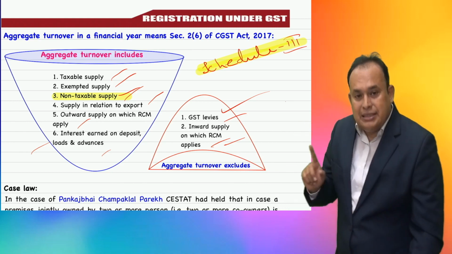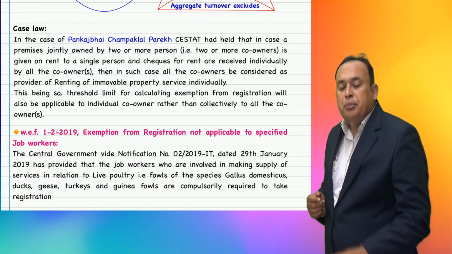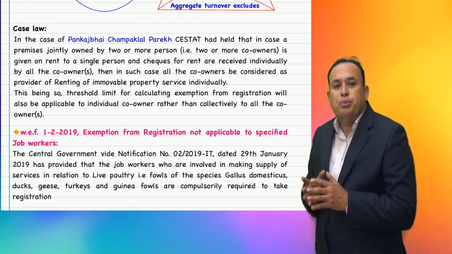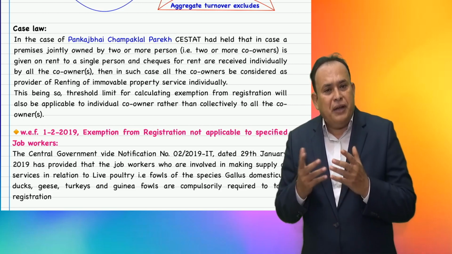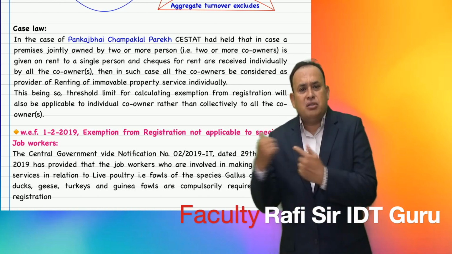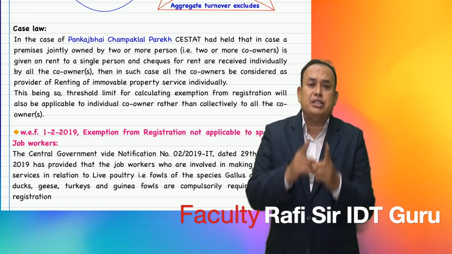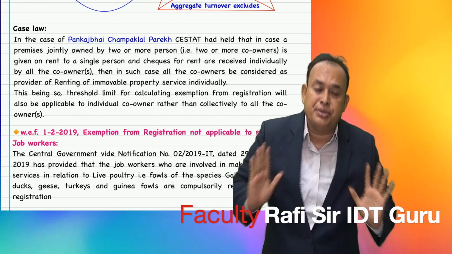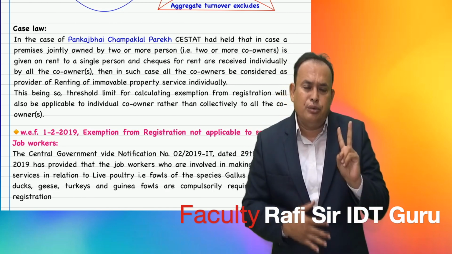Yes, sir, clear, sir. At the same time, now I am bringing to your notice a tax planning aspect, with a particular case law, the Pankaj Bhai Champaklal Parekh case. I am explaining the facts of the case in my own manner. Mr. Rafi and Mrs. Rafi are co-owners of a commercial property which is given on rental basis to you, a practicing cost accountant. Rent per month, how much? 2 lakhs, a prime location.